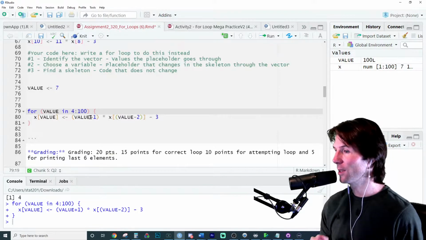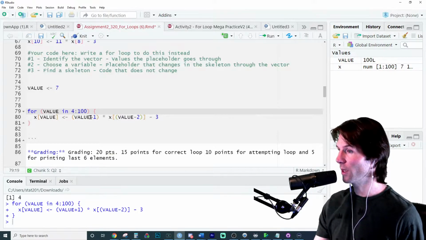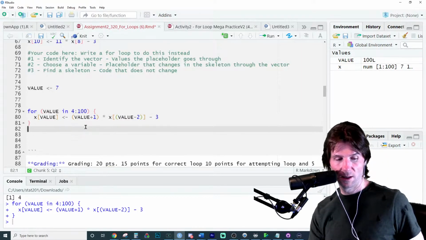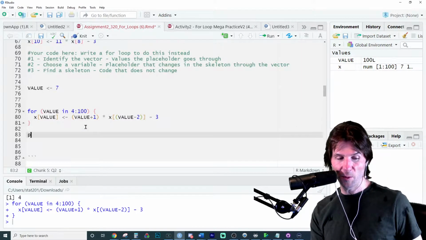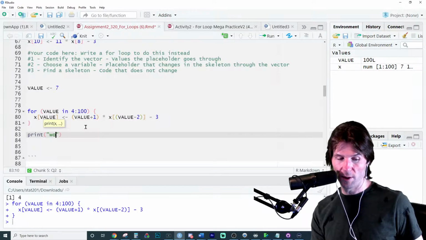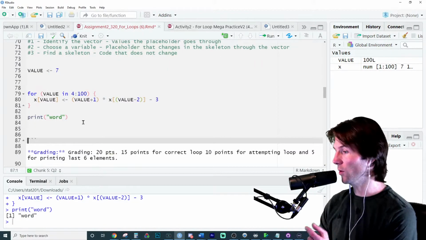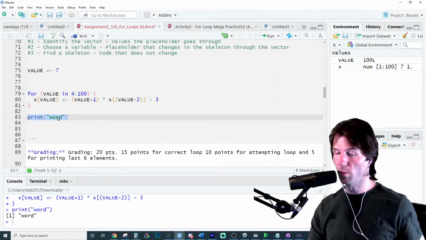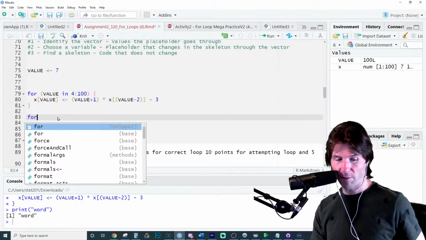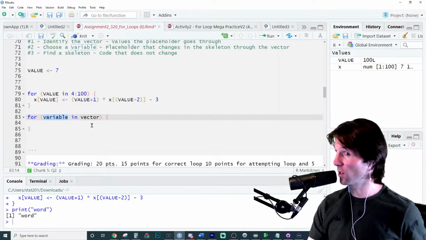So the biggest thing to know when making a for loop is we have 3 things to identify. We need to first identify what the skeleton is. Like maybe we want to print a word. So we're just printing a word right there. This is something we're going to do multiple times. So let's put it inside of a for loop right here. This is just an example. Don't include this on yours.